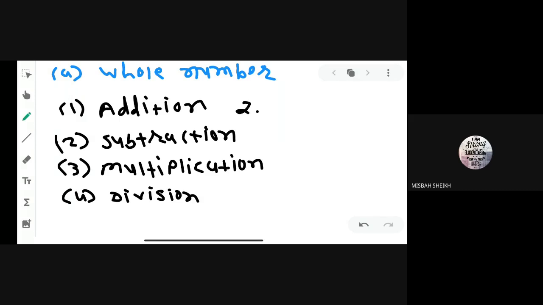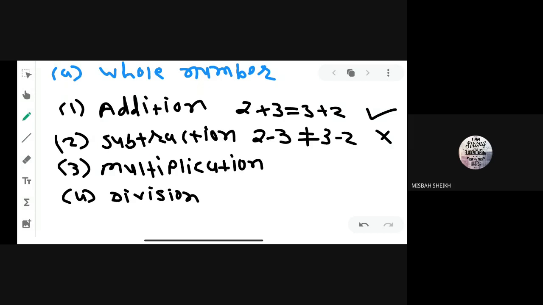You can see in addition, 2 plus 3 is equal to 3 plus 2, then it is commutative. But you can see 2 minus 3 is not equal to 3 minus 2 in subtraction. 2 minus 3 is minus 1, and 3 minus 2 is plus 1. So minus 1 and plus 1 are not equal. So we can say that under subtraction, whole numbers are not commutative. Clear to all of you?